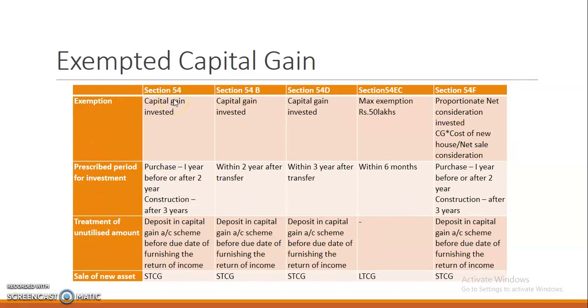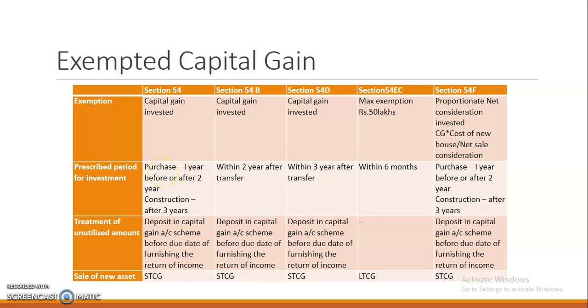Then in section 54, the whole amount of capital gain that is invested is exempt from tax. And then the prescribed period for investment: if it is purchase of a new residential house, within 1 year before or after 2 years.